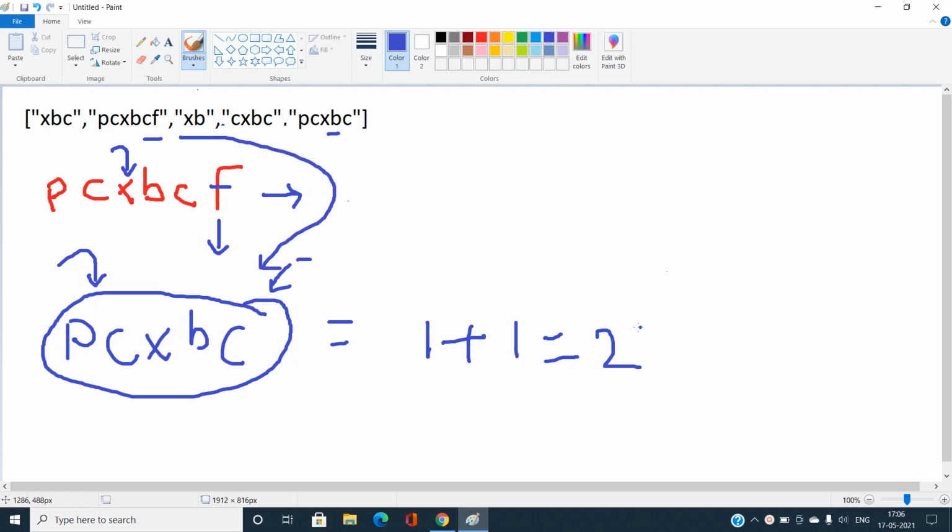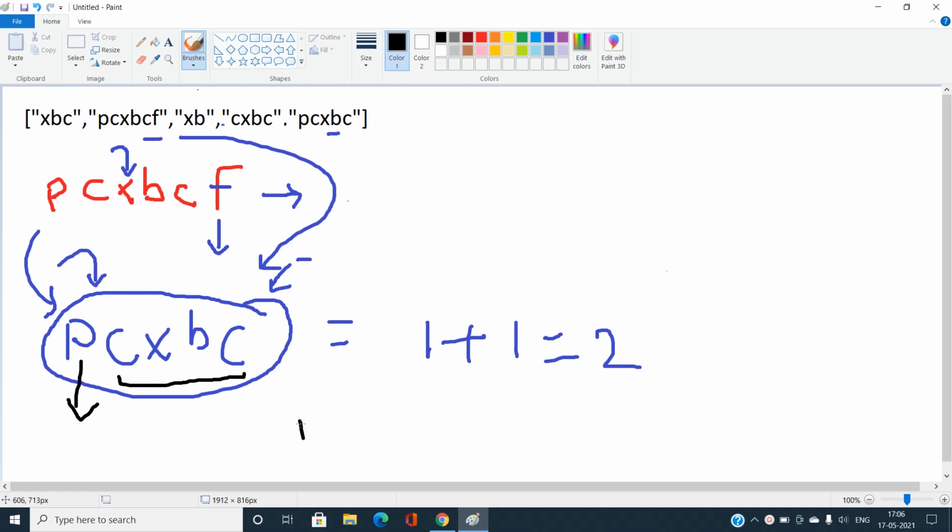Okay. So when my iteration comes to this string PCXBC, I will eliminate every character from it again. If I eliminate P, my string becomes CXBC. Then I take the maximum of the original stored value of this CXBC string, which exists in my array of strings, and how do I do that?